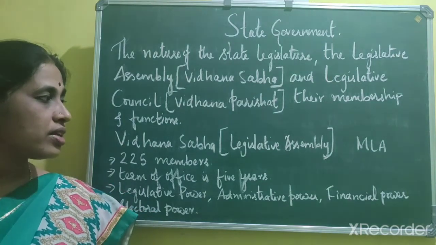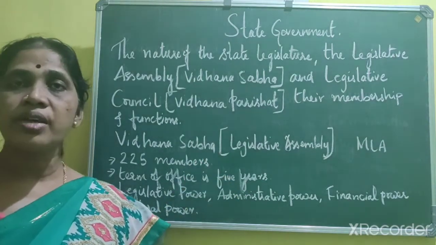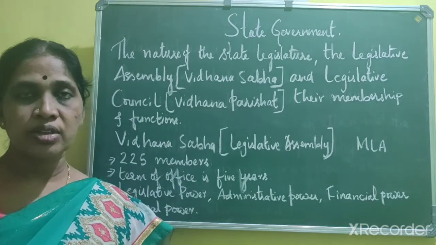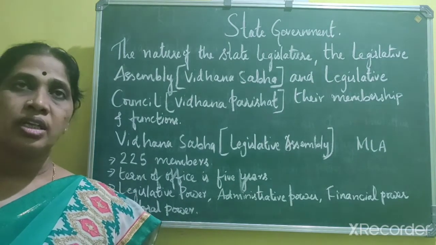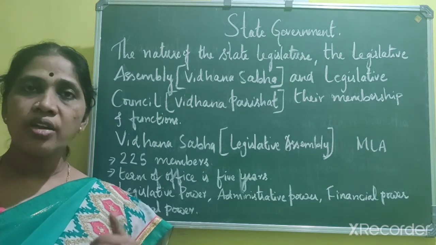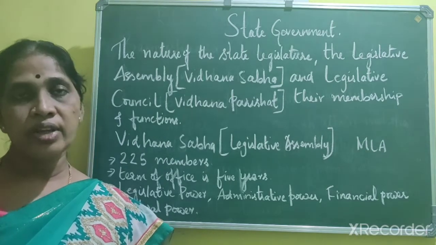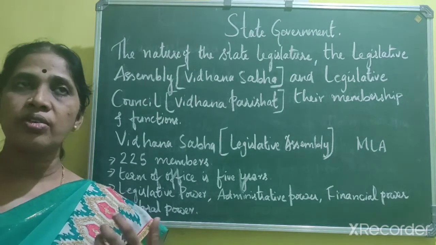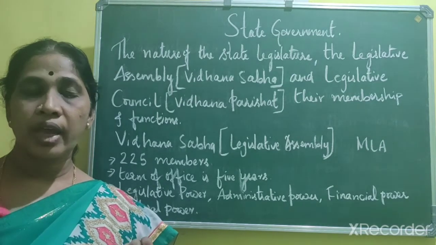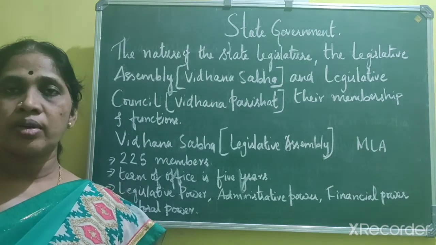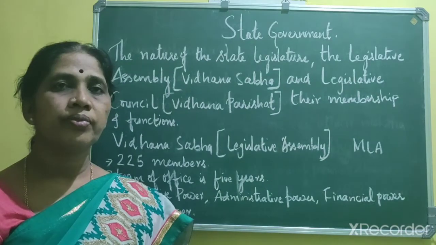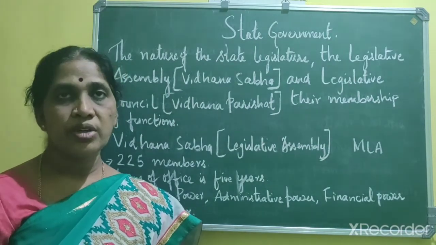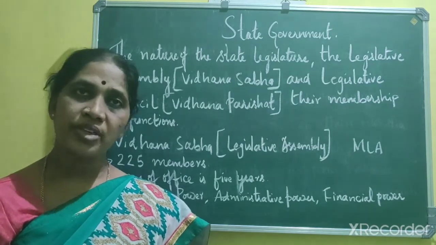Okay, and these members of the legislative assembly are elected for 5 years. However, sometimes in the case of emergency, or if the members lose their confidence in the house, they lose their power. That means the government can be dissolved before 5 years. At the time of emergency, the state will be under the President's rule.